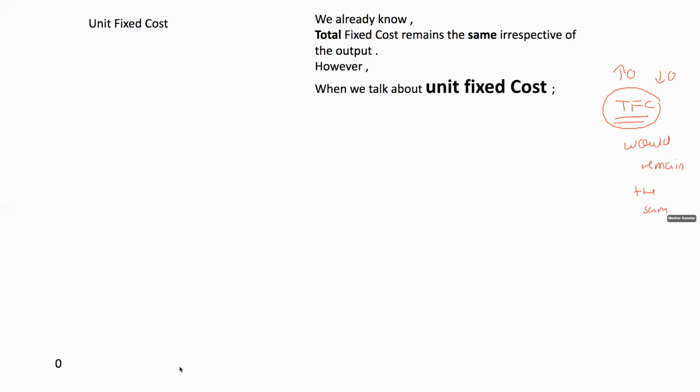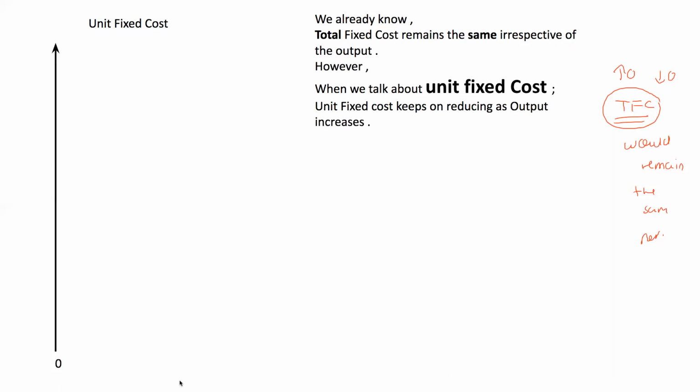That the total fixed cost will remain the same irrespective of the output. You increase the output or you decrease the output, the TFC, the total fixed cost, would remain the same. However, when I'm talking about the unit fixed cost or the fixed cost per unit, it keeps on reducing as the output increases.